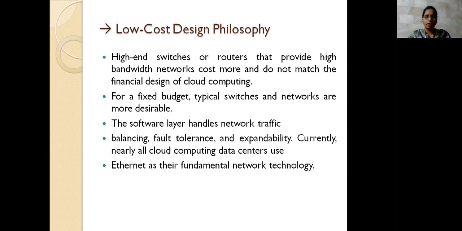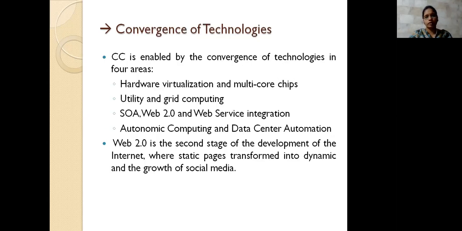To look after the traffic, they have to look after the software layer for load balancing, fault tolerance, and expandability. They also use Ethernet for the network topology. So the topologies or technologies you are mentioning have to be specified here, for example gigabit Ethernet or anything else.